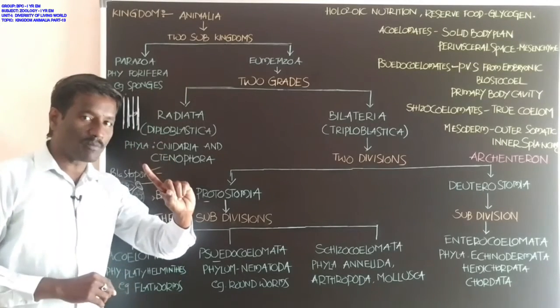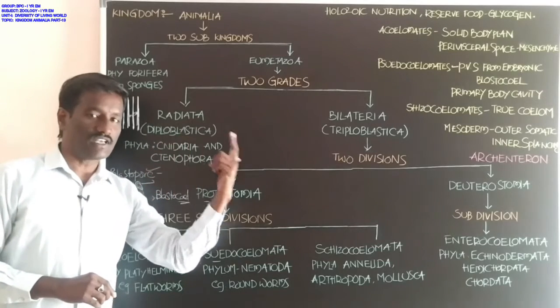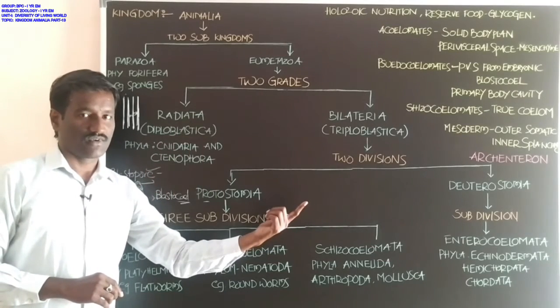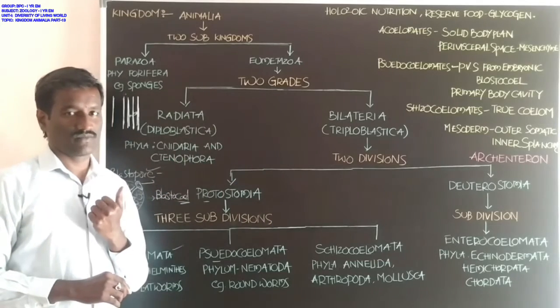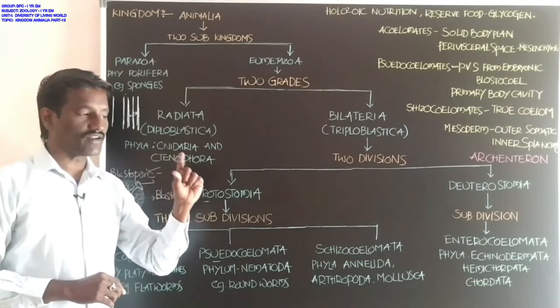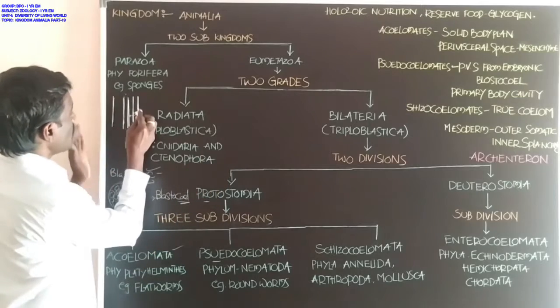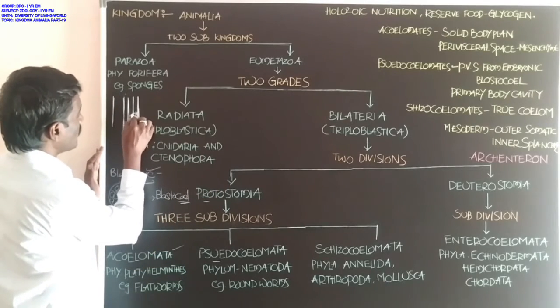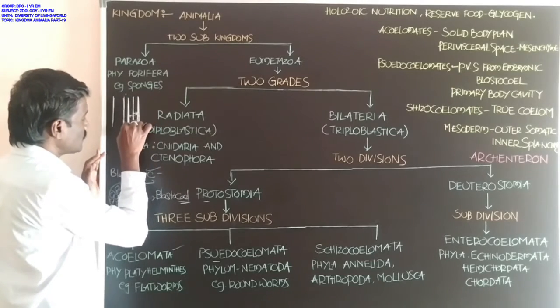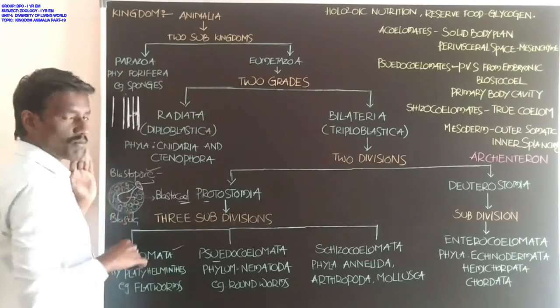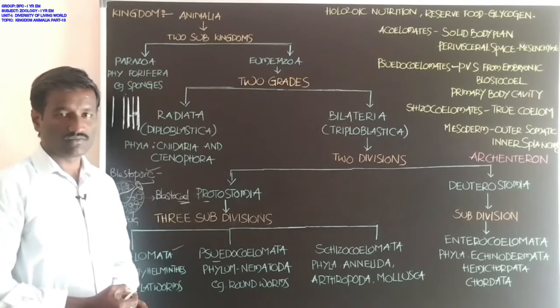One is the somatic layer, another one is the splanchnic layer. One attaches to the body wall and the other attaches to the surface of the food tube.